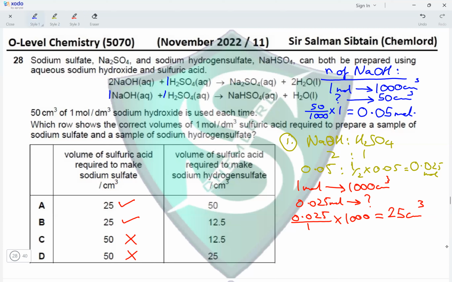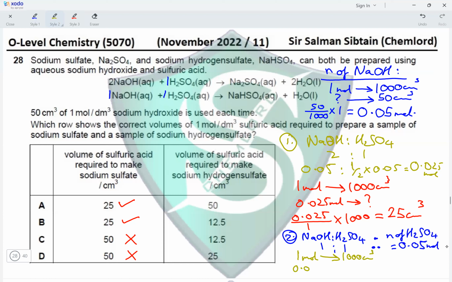So now we perform another calculation for the second column. In this, the molar ratio of NaOH is to H2SO4 is 1 is to 1. Therefore, moles of H2SO4 is equal to 0.05. Now we have the moles of H2SO4. So now we calculate the volume. So the concentration of the acid is 1 mole per dm³, meaning 1 mole in 1000 cm³.